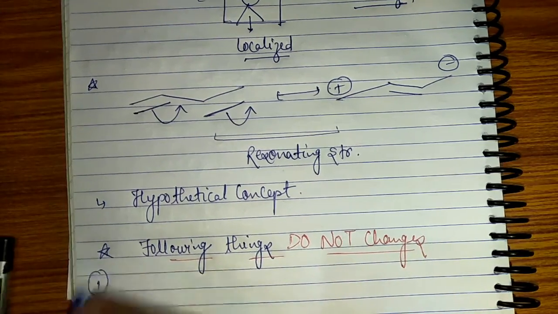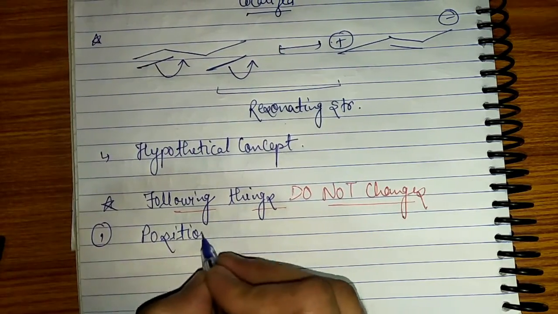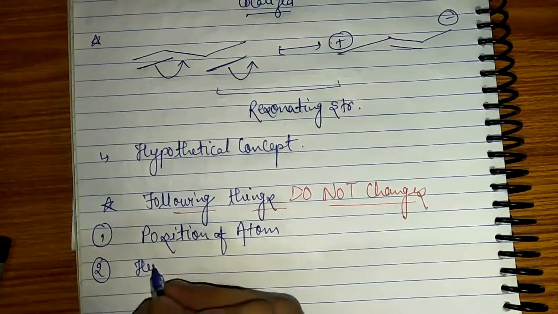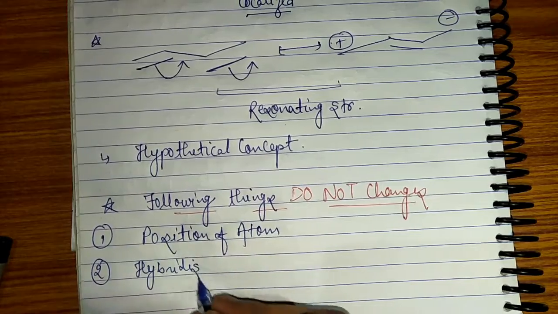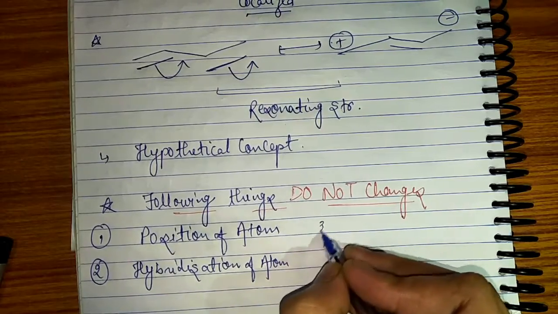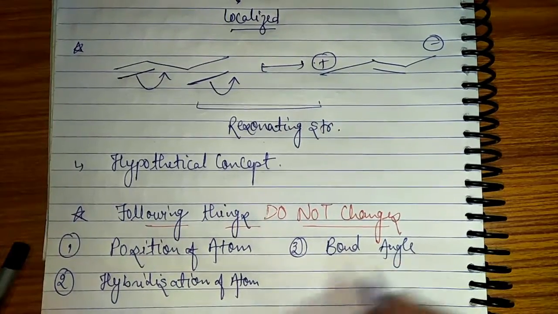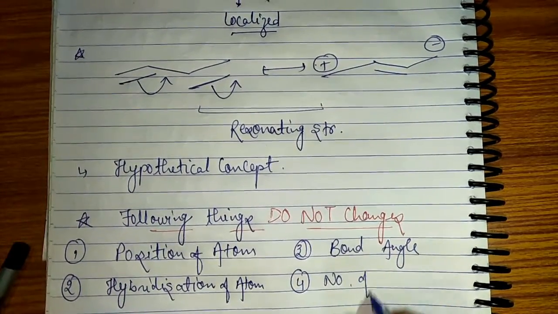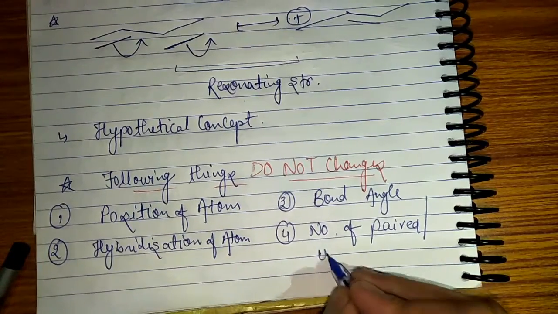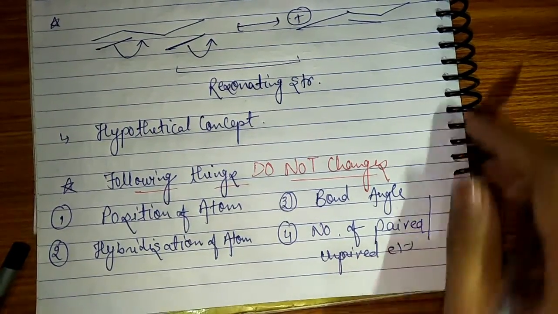First is, guys, position of atom, hybridization of atom, third thing is bond angle, fourth thing is number of paired or unpaired electrons.